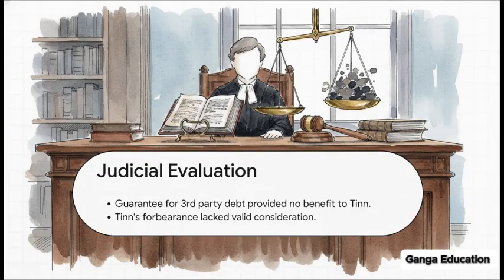English law. The majority opinion, led by Lord Selborne LC, brilliantly pointed out that the guarantee was just a promise to pay a third party's debt. In the eyes of the law back then, this just didn't give Tinn any fresh, legally recognizable benefit. Because there was no direct benefit or detriment moving specifically between these 2 parties, Tinn's promise to not sue lacked valid consideration. It was completely empty.